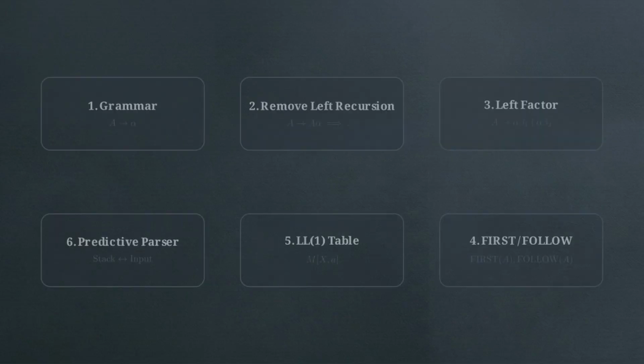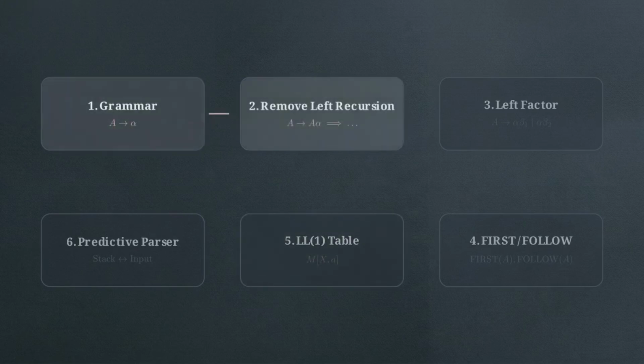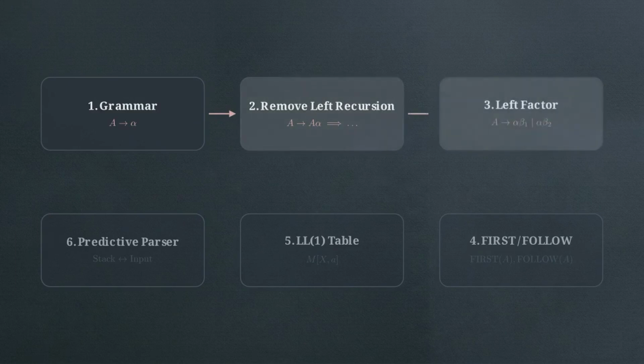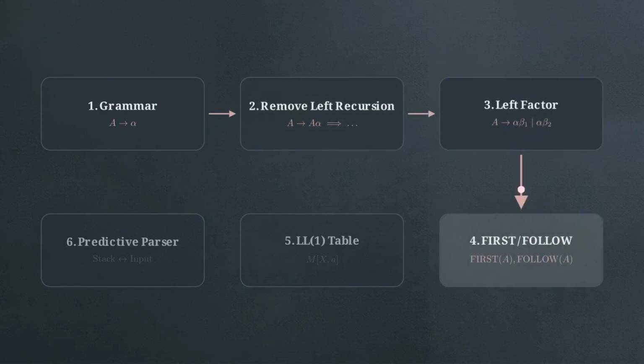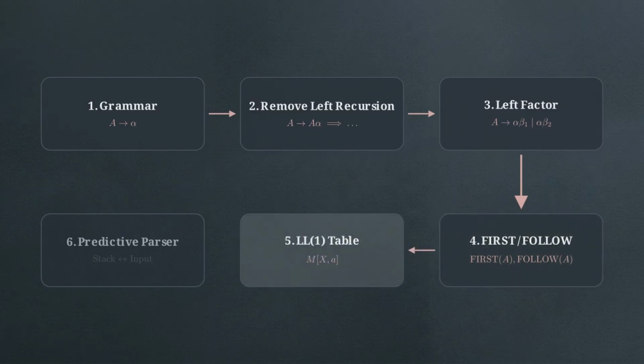This parsing table is the final destination in a strict compiler pipeline. First, you write the grammar. Then you strip out left recursion, apply left factoring, calculate your first and follow sets, and build the LL1 table so the predictive parser can execute.